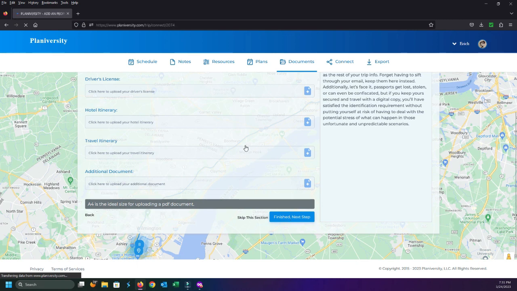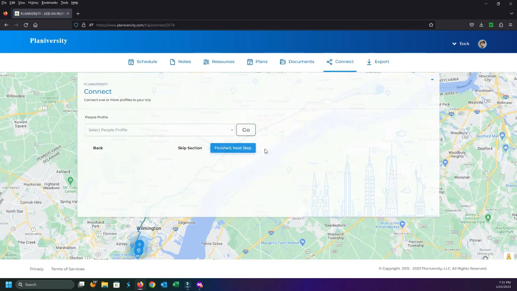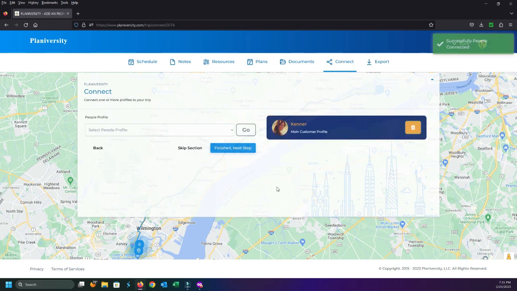And now the connect page is what you're going to see next, but that's not a function that individuals have. The reason why it's pulling up on my page is because I actually have a business suite. So if I did want to use a business suite to plan, it's simple. I could just come in here. I could select somebody in my list. And of course, their face is going to pop up over here. We're going to be able to see them. And then if I don't want that, or if I don't have that availability, it's not a big deal.